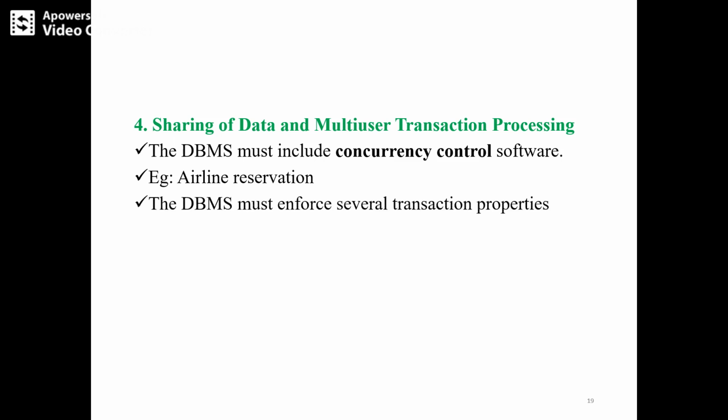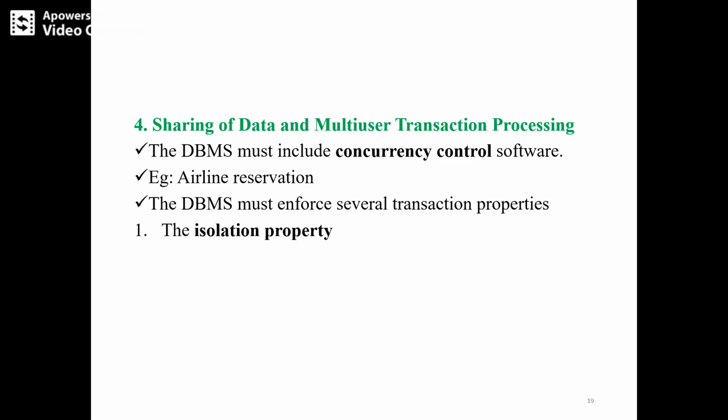When a number of transactions or requests come to the database, the concurrency control software will manage them. What type of request has been received, what type of user, based on that it supports the transactions. The DBMS must enforce several transaction properties like the ACID properties.